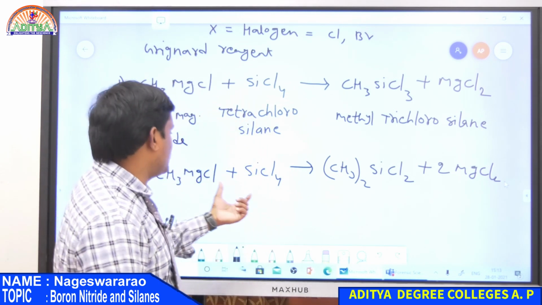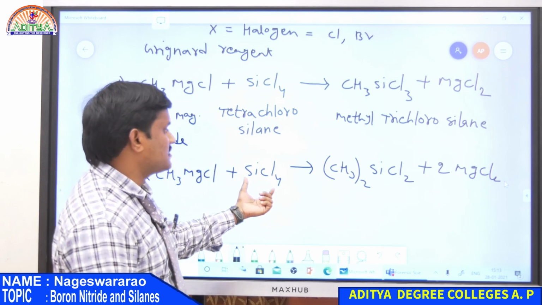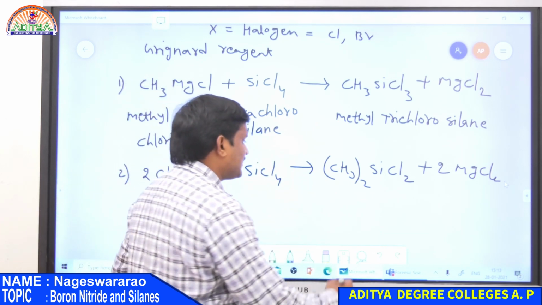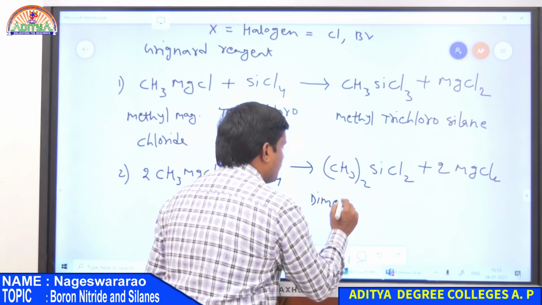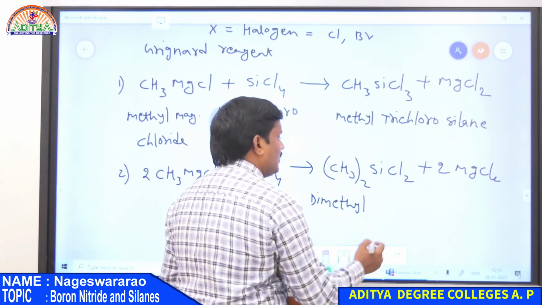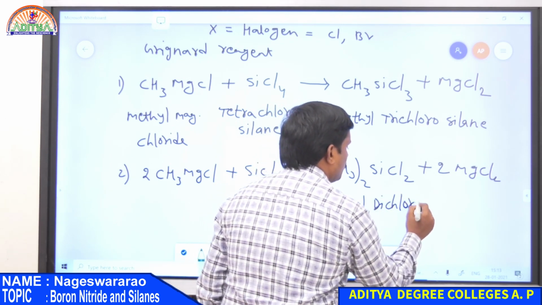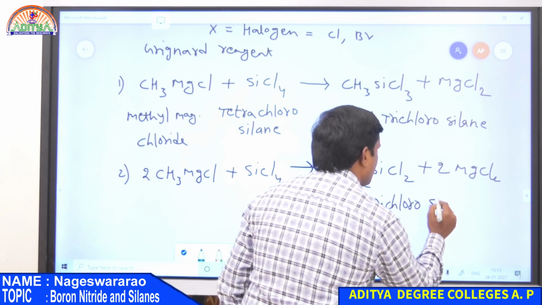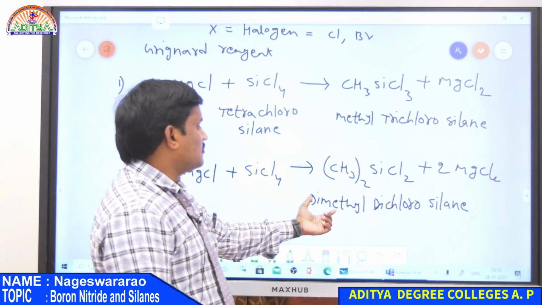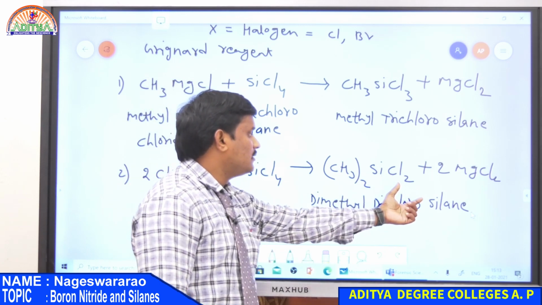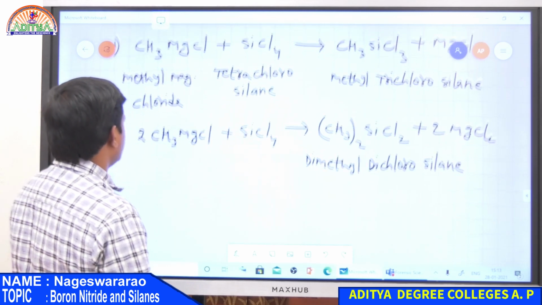So in the same reaction, taking 2 moles of RMgX, the Grignard reagent, reacted with SiCl4, it gives dimethyl dichlorosilane along with MgCl2. So this is also an alkyl dichlorosilane.